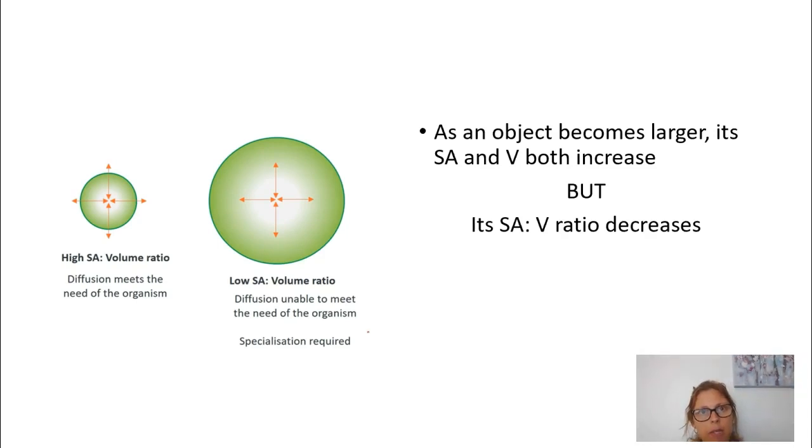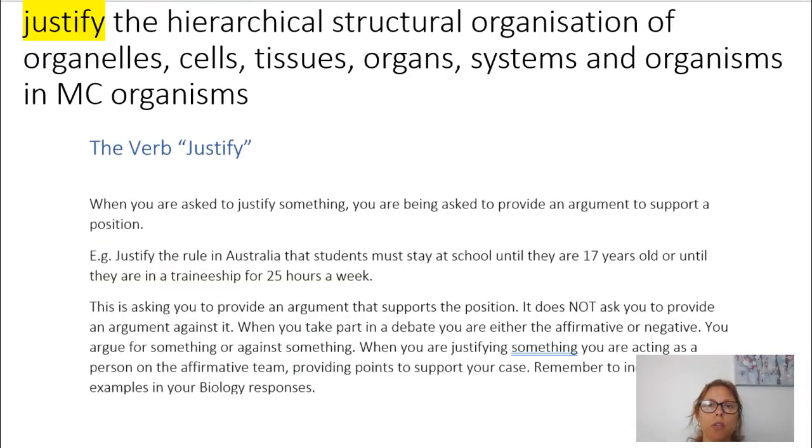So what needs to happen is, in those larger cells, if we're going to have a larger organism, then we need to have specialized systems in place. And that's why we have the structures that we do. So back to the question, we're looking at justify. This is in your work booklet. Justify the hierarchical structural organization of organelles, cells, tissues, organs, systems, and organisms in multicellular organisms.